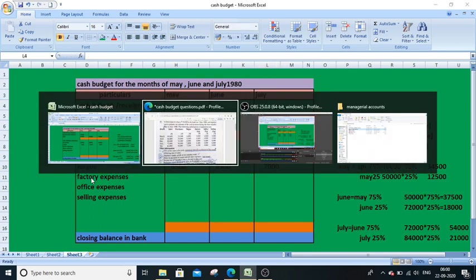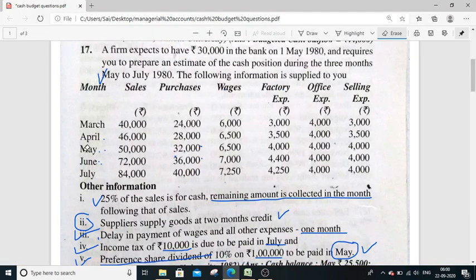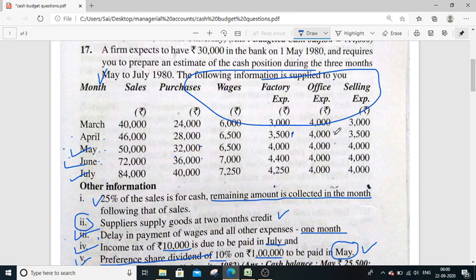Then factory expenses, all other expenses in the same way. So here all these four are in the same category. Last month amount will be paid. In the month of May, April amount will be paid. In the month of June, May amount will be paid. In the month of July, June amount will be paid. So simply first you have to start with this one, April amount.